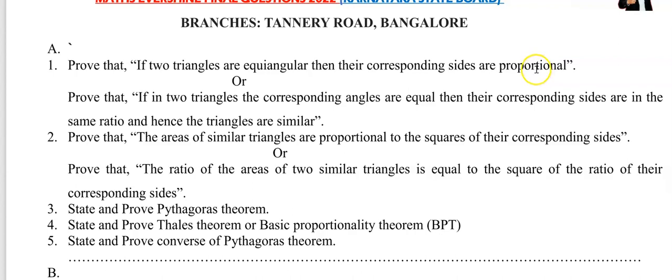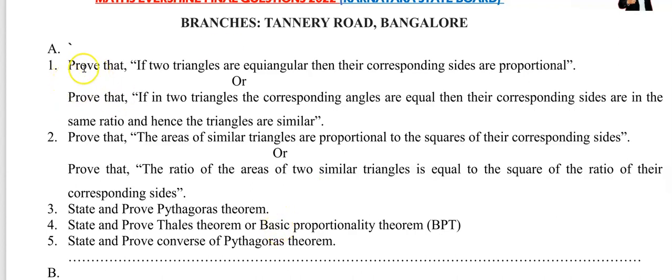This statement can also be asked in another form. There is no need to copy this question; in the description below, I will share this PDF link. You can download it and practice. Got it? Now, only copy down the points which I am going to write on the screen. If not, you can take a screenshot while watching the video, and on that basis you can sit and revise those questions.